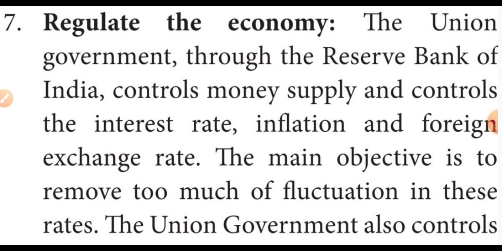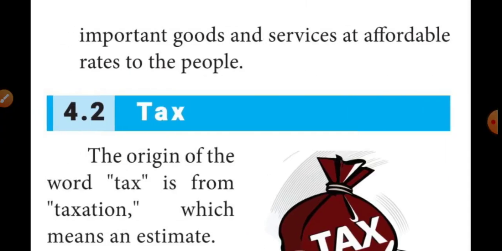Okay, then next we learned about tax. The word tax originated from taxation, which means estimate. The main purpose of taxation is to collect funds for the functioning of the government machinery. Taxes are compulsory payments.